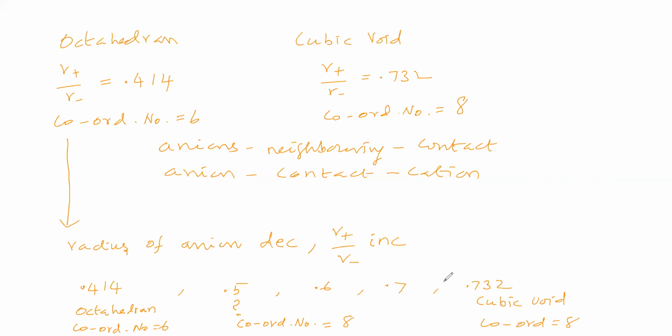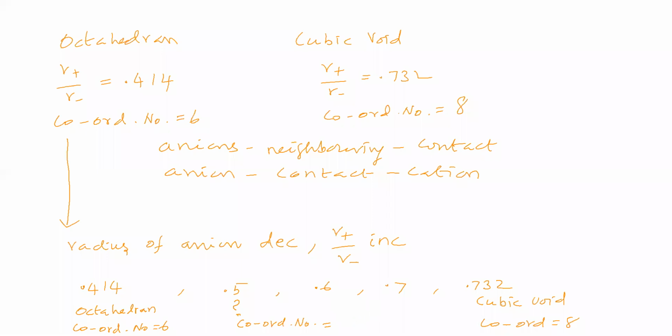You can also keep in mind that for the cubic void the radius ratio is 0.732, where the neighboring anions are just in contact with the cation. Based on this point, coordination number 8 is not possible.